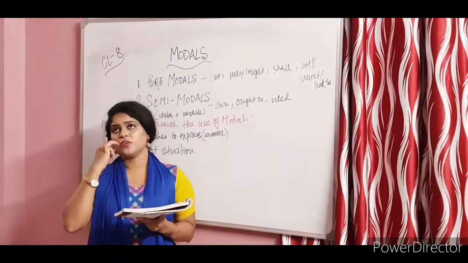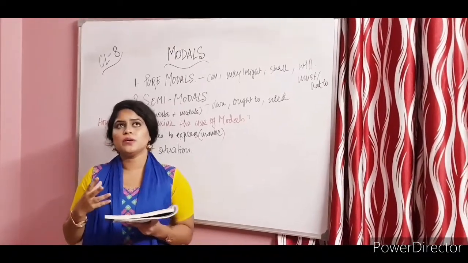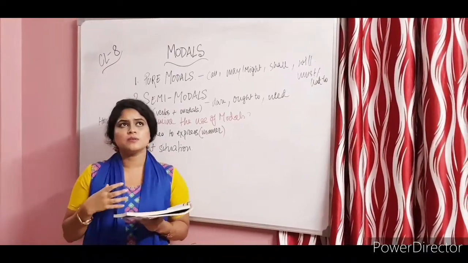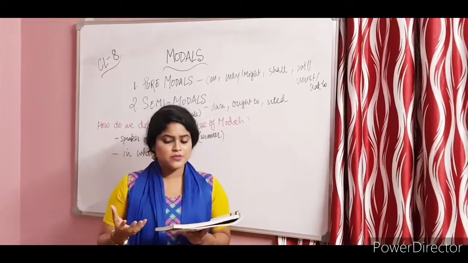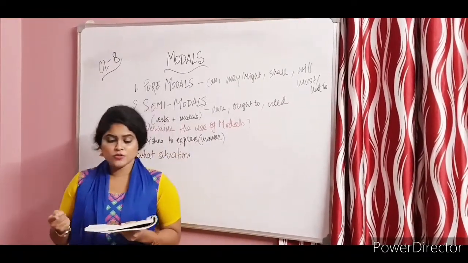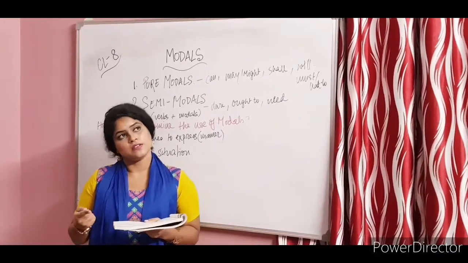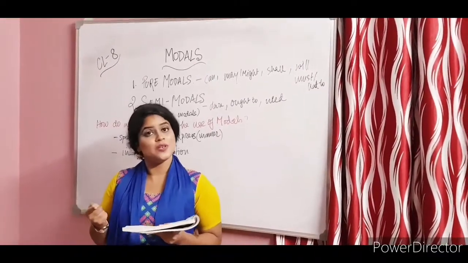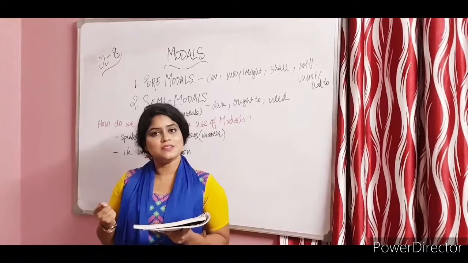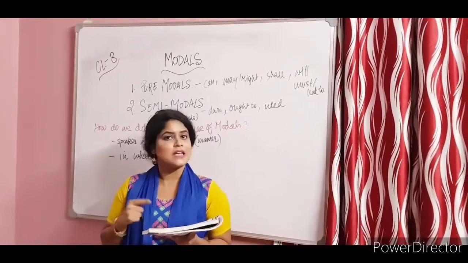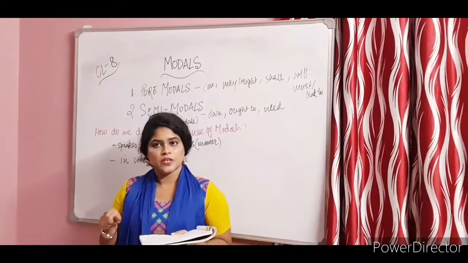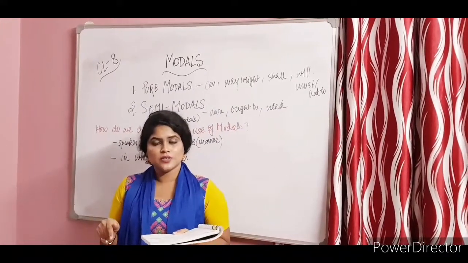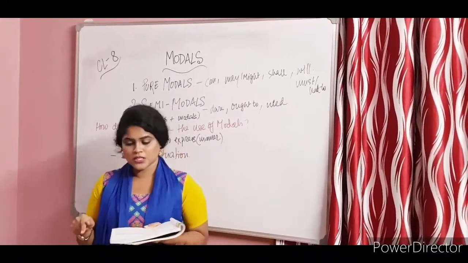Okay, permission or request, not in a very formal way, but something between formal and informal. Then a suggestion. Now examples are also given. You can pass if you study, that is a possibility, this is not an ability. The person is not showing any signs that he's able to pass. We are just saying that it's a possibility. It is possible that you can pass.